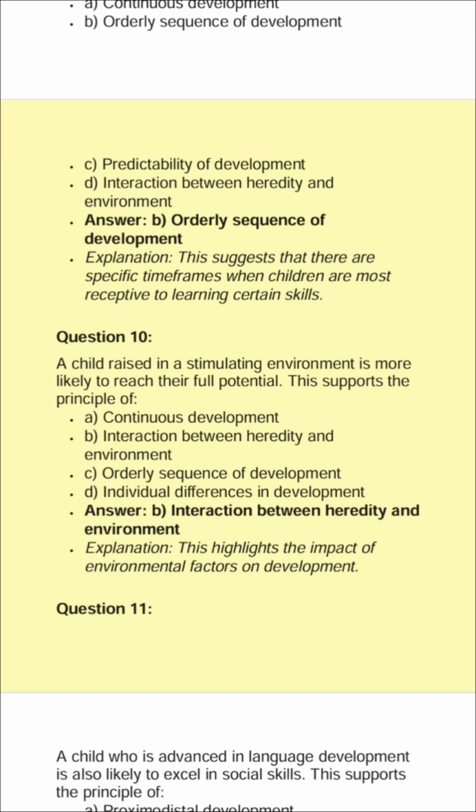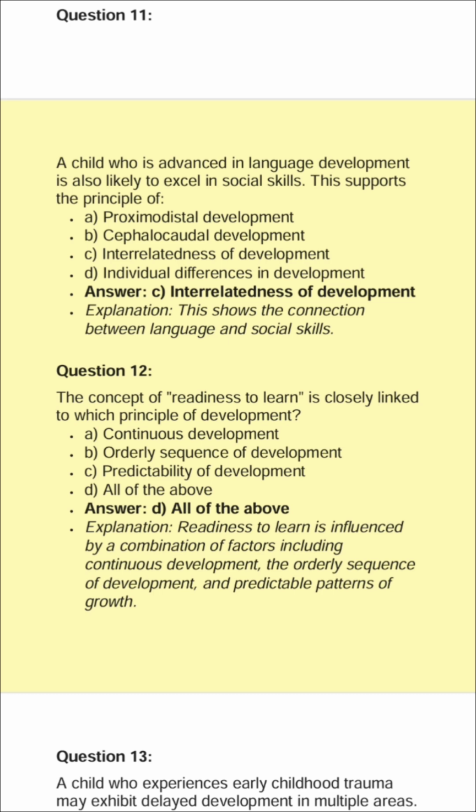Question 11. A child who is advanced in language development is also likely to excel in social skills. This supports the principle of A. Proximodistal development. B. Cephalocaudal development. C. Interrelatedness of development. D. Individual differences in development. Answer: C. Interrelatedness of development. Explanation: this shows the connection between language and social skills.